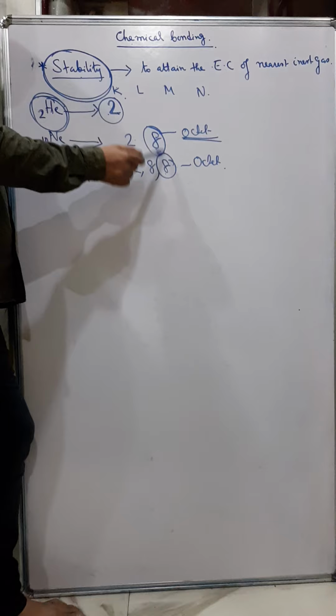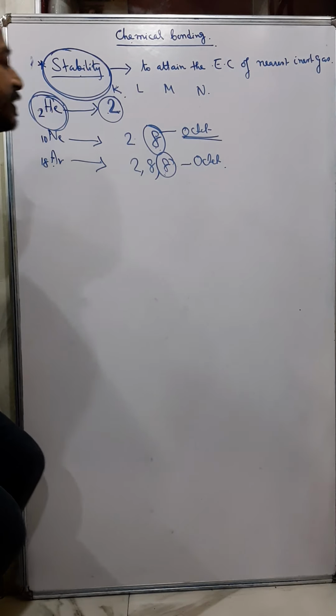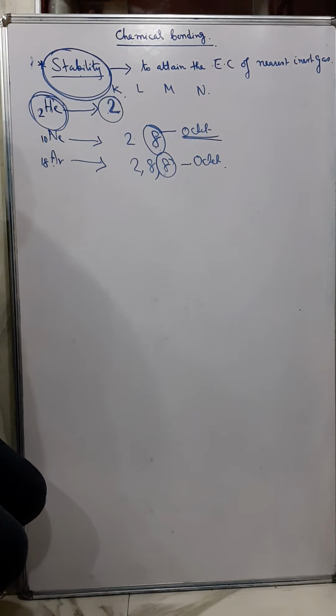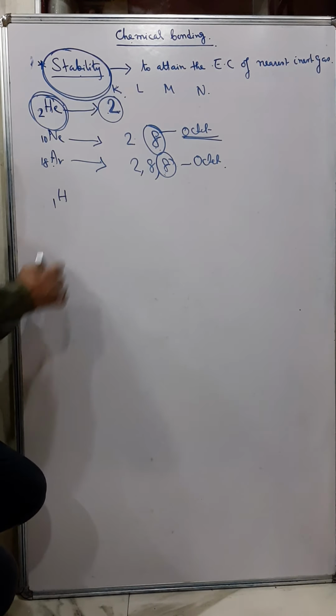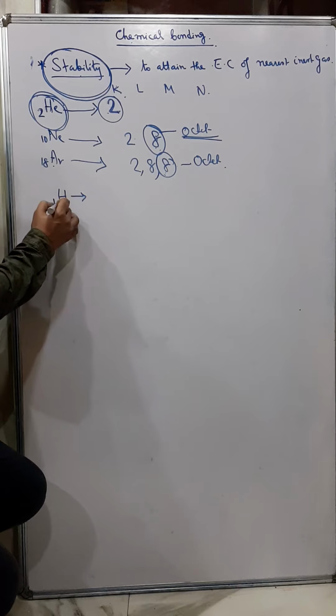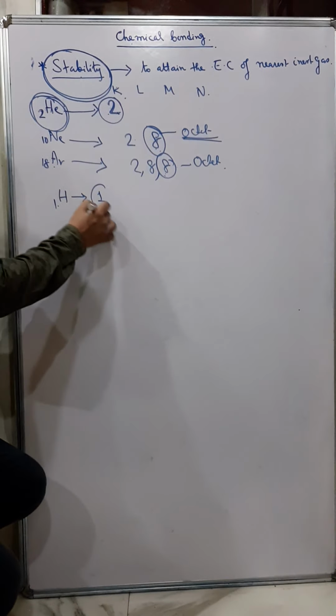So in case of inert gases, only helium has 2, so that's duplet, and others have 8 in their last shell. But for other elements, they are not stable because their last shell is not 8. And in case of hydrogen, hydrogen has only one shell, and this hydrogen atom consists of 1 electron, so it is not stable.